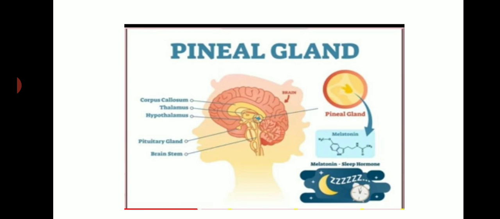Then the pineal gland, this is a very small endocrine gland, the smallest endocrine gland. Mainly your sleep-wake cycle is regulated by the pineal gland. It secretes melatonin hormone, and that regulates our sleep. So if you had a good night, you will have a good day, isn't it? We have to sleep one third of the day, and this is mainly controlled by our pineal gland. If the pineal gland works properly, then we'll get dreamless sleep. Cleared? If you have a good sleep, then we will be active throughout the day.